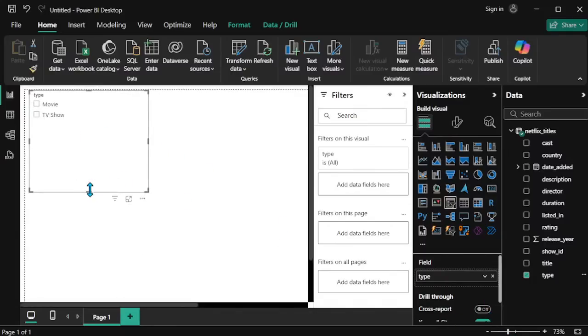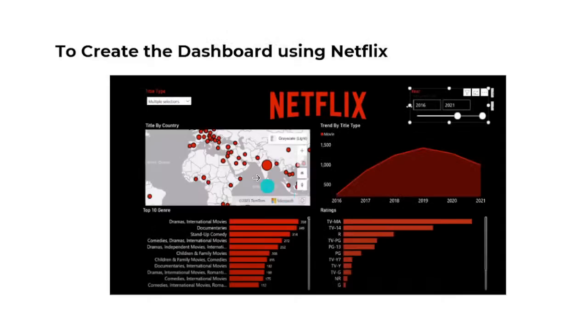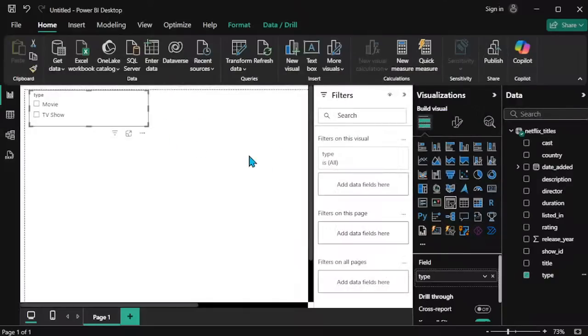Now in this type, we have two kinds of types, because we have a Netflix data set. Netflix is an entertainment application, right? The application has movies data as well as TV shows data. In this particular slicer, we are converting into drop down format, right? So I want to convert it into this slicer style.